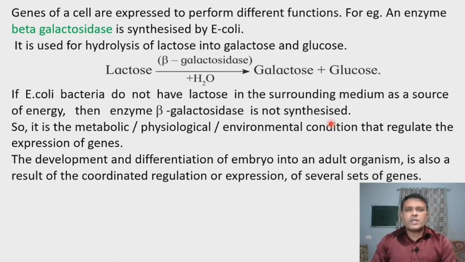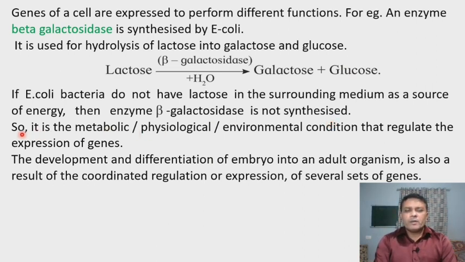So, this Escherichia coli cannot directly use the lactose, but this lactose is converted into glucose and galactose by the enzyme called beta galactosidase, and then this galactose is used as the source of energy. But if this lactose is absent in the medium where the Escherichia coli bacteria are present, then the Escherichia coli bacteria do not produce beta galactosidase enzyme.